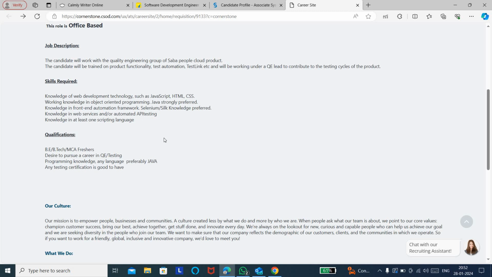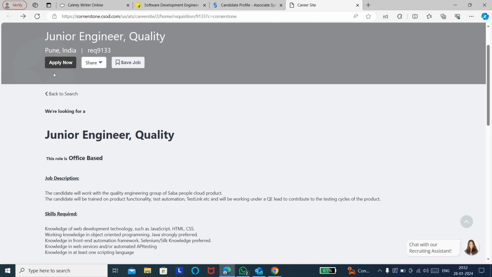And the main skills, like it is good to have knowledge of HTML, CSS and JavaScript, and knowledge of object oriented programming like Java is preferred, and knowledge of automation frameworks like Selenium or Silk is preferred, and knowledge of web services or automated API testing, and knowledge of at least one scripting language like Python is preferred. So these are the main skills which are needed to apply for this particular job role.